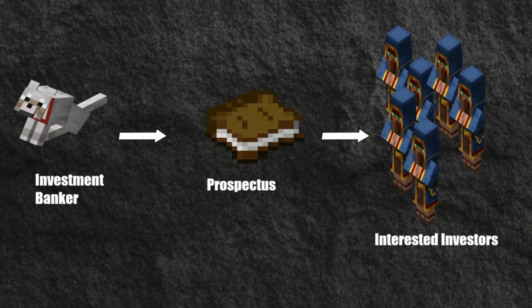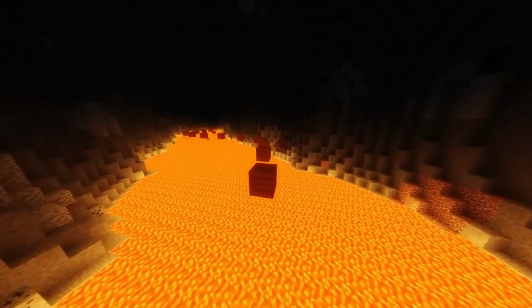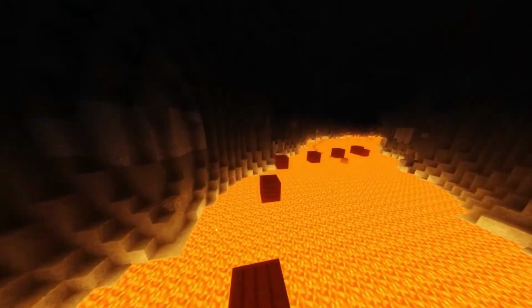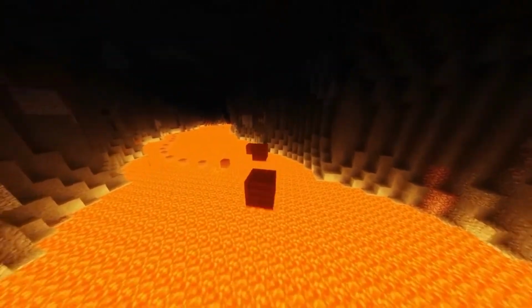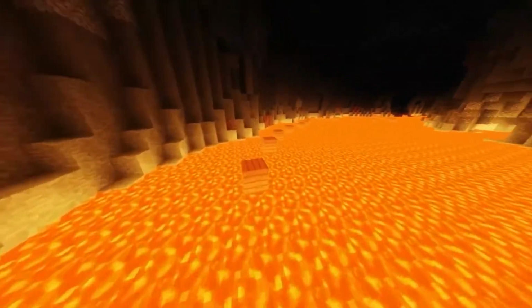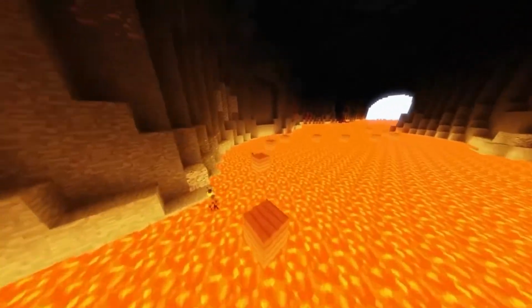Once this is done, the investors will return indications of interest, which informs the owner of how many shares people will want to buy. Once this is done, the owner will take that amount of equity they wish to turn into shares, let's say in this case it's 50%, and then take the value of that equity divided by the number of shares the indications of interest inform that are desired in the stock exchange to get the stock price.